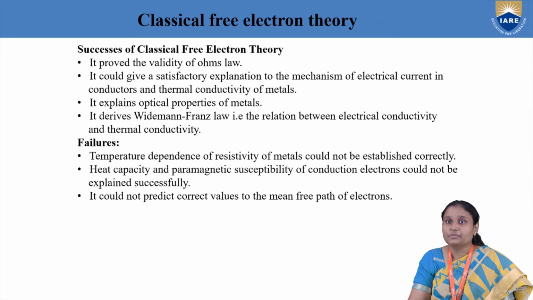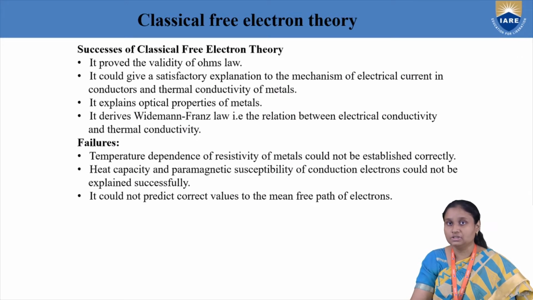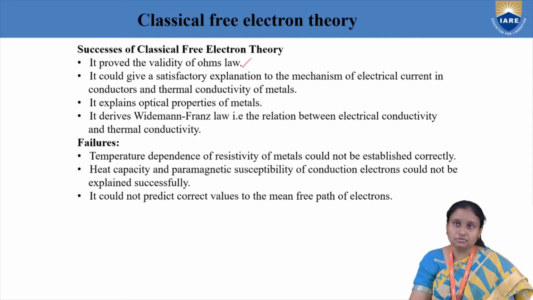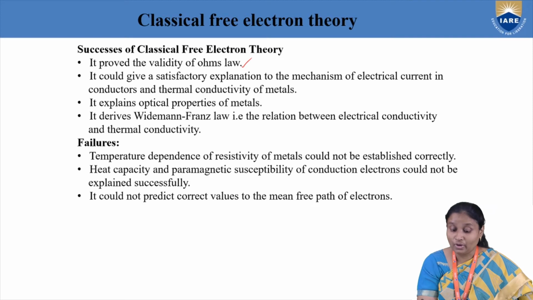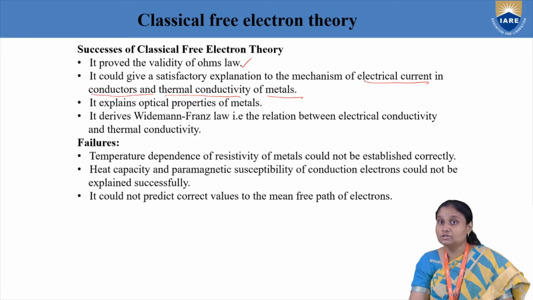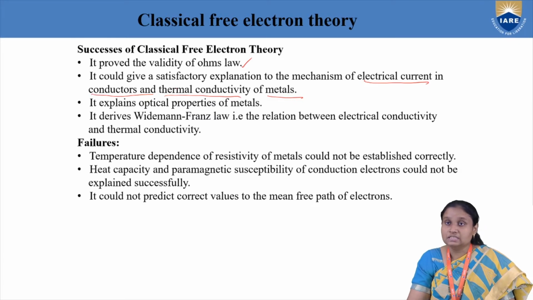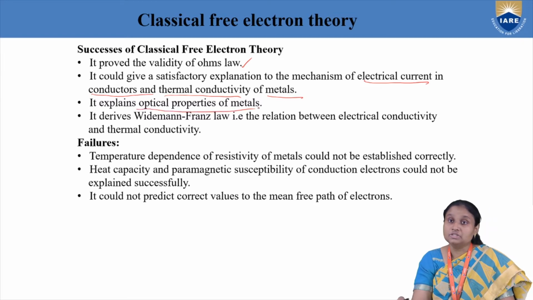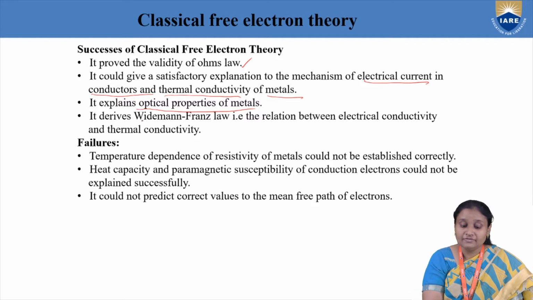Okay, so we'll see what the successes and failures of this free electron theory are. If we consider the success, it is able to explain Ohm's law. We know our Ohm's law, where we talk about conduction. Because of the freely moving electrons, it is also able to explain why metals have good electrical and thermal conductivity, and why a lot of current flows in conductors, because plenty of free electrons are available. This explanation was given by the classical free electron theory, and it also explains some of the optical properties of metals.